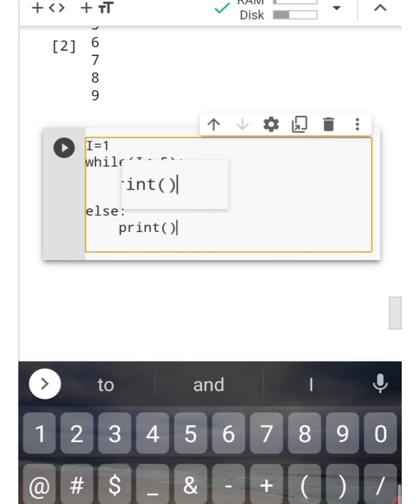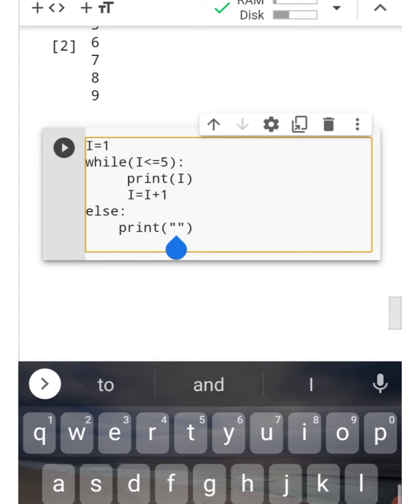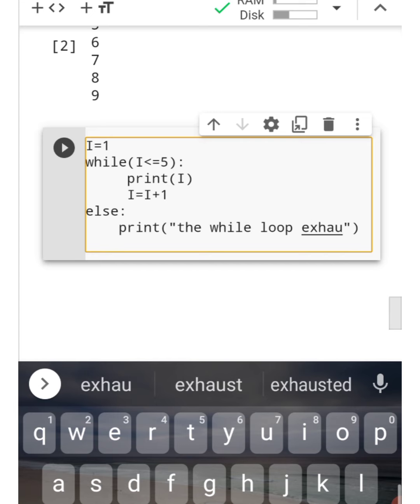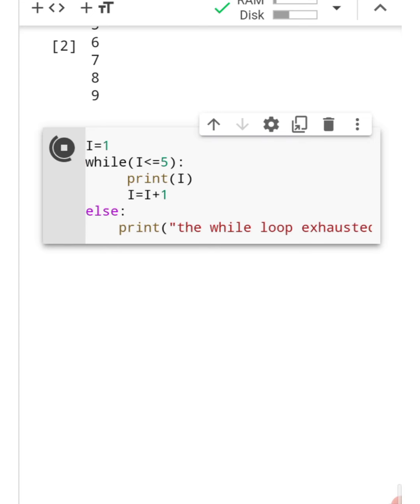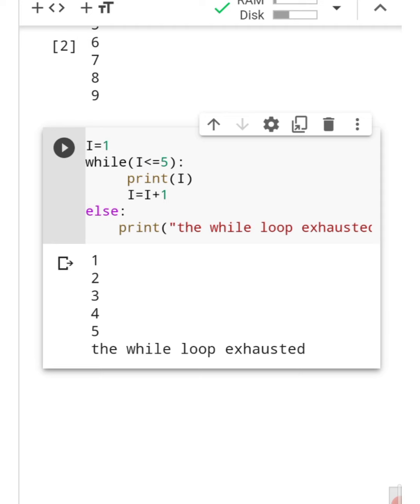It is out of the while loop, and it will print the message. So let us run this code. Okay, it printed the values from 1 to 5, and after 5 it printed that the while loop has exhausted.